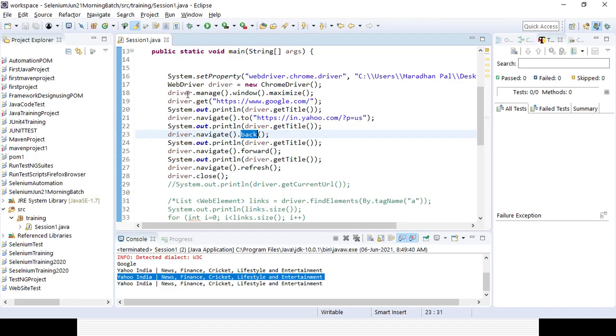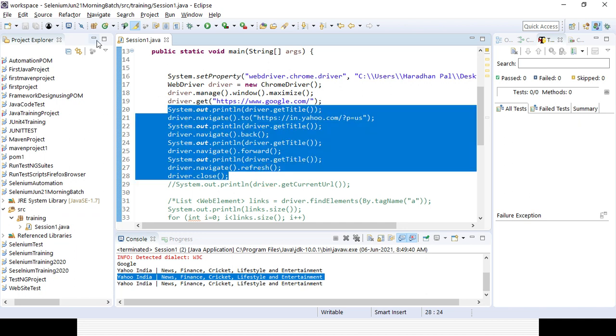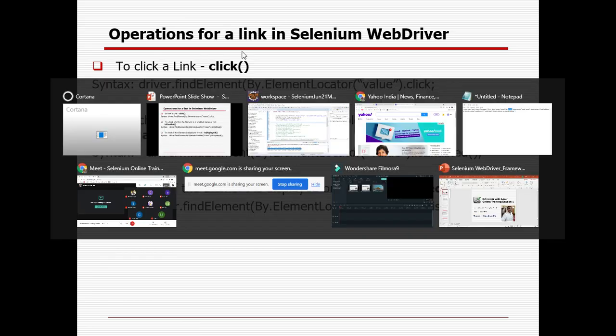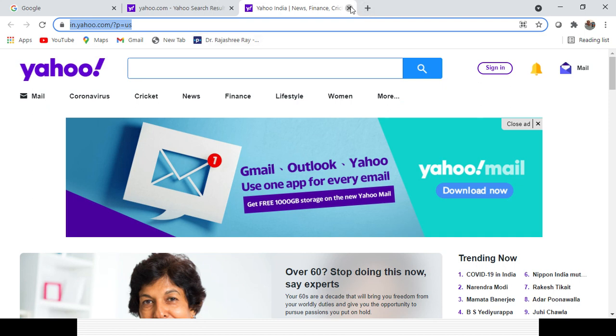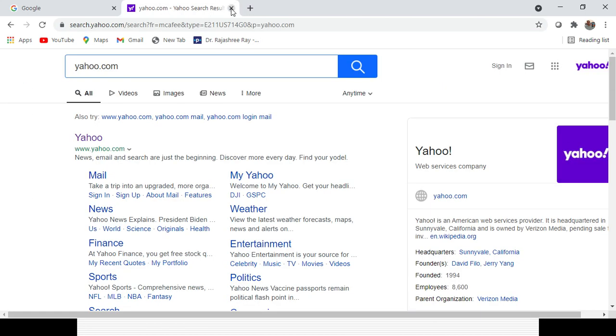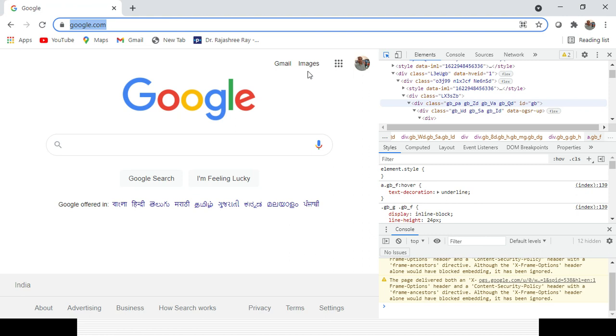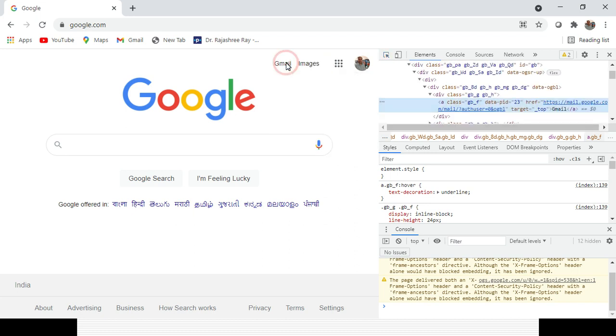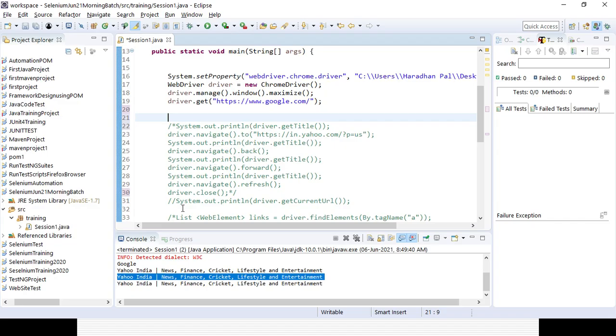Okay, let's comment this out. Suppose I want to click on the Google link. Let's close the Yahoo part. Suppose for the Google page I want to click on the Gmail link. Before that I want to check all the properties also, right? So I will be using the link text for the Gmail. That is already written here, so I will be using that.